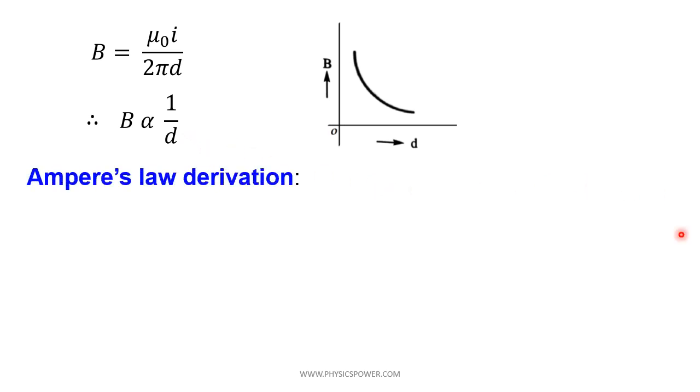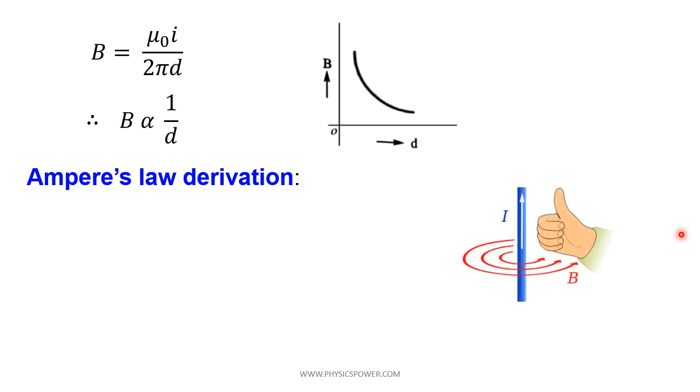Next, Ampere's law. The mathematical expression, integral B bar dot dl bar equals mu naught I, we can derive by using Biot-Savart's law. According to Ampere's law, if the thumb indicates the current direction, the magnetic induction produced by the current carrying element is mu naught times the current passing through the conductor.